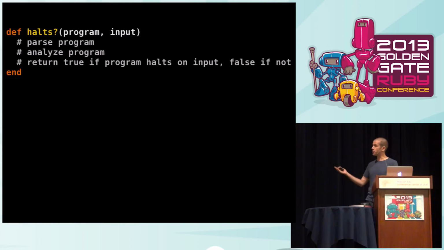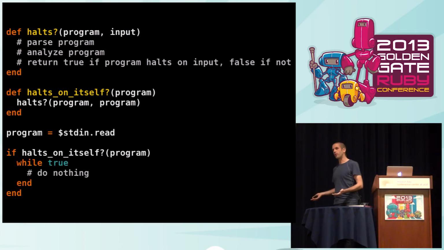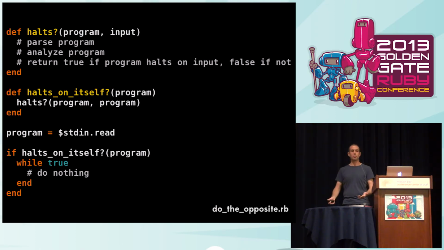So if it was possible for us to write that, then we could write this method, which is like that evaluate on itself, right? We just give it a program, and it tells you whether when that program runs with itself as input, whether that program ever finishes or not. And if we could do that, then we could write this longer program, which reads in a program from standard input, and then checks to see whether that program loops forever or not, and when it's given to itself as input. And if that program does finish when it's given itself as input, then this program here loops forever. It does the opposite. Whereas if that program loops forever when it's fed to itself as input, this one immediately finishes. So this program I'm going to call doTheOpposite.rb.